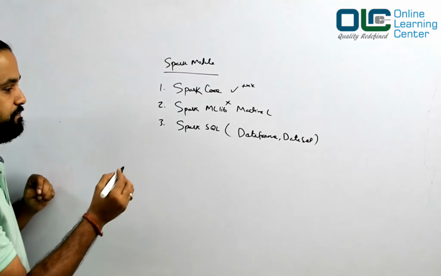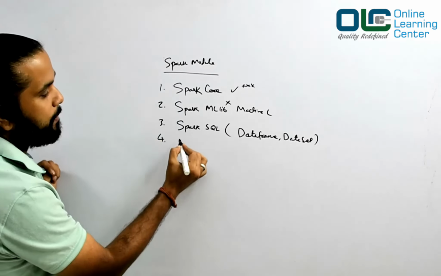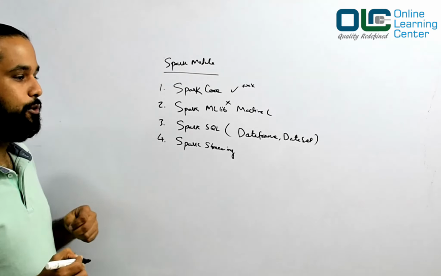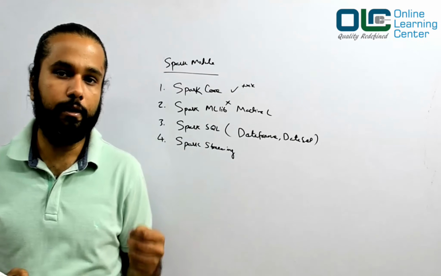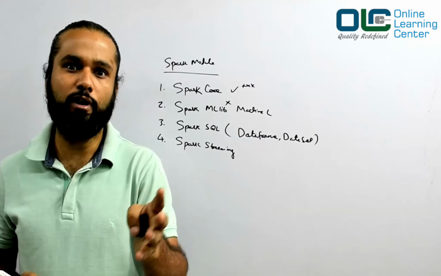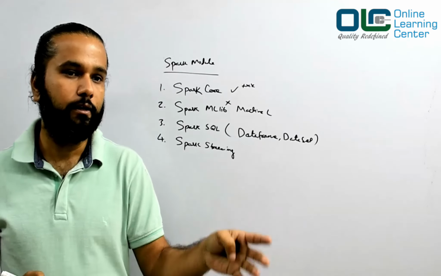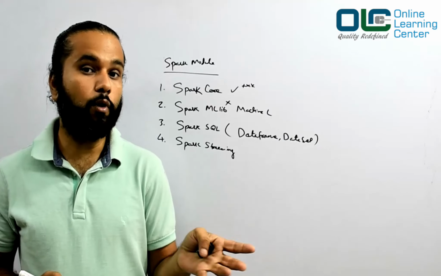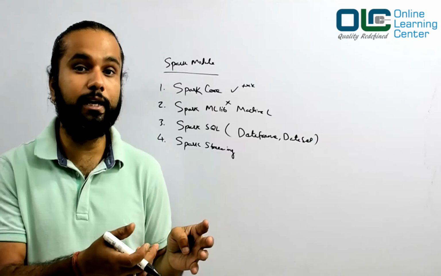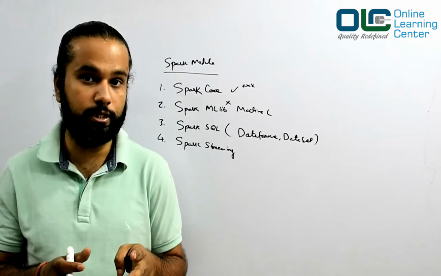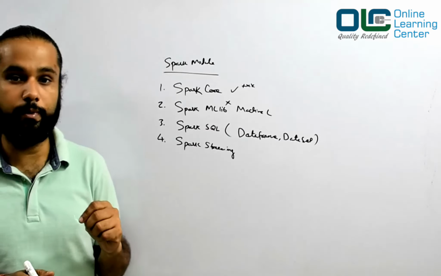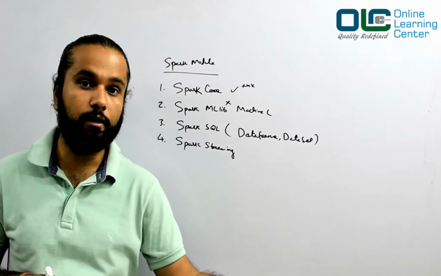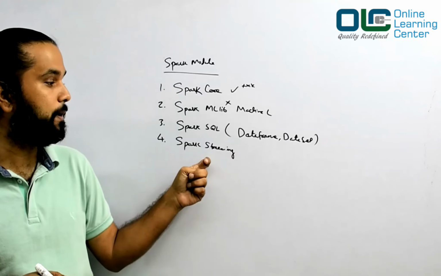Okay, next. Then you have Spark streaming, wherein we have real-time data which is flowing into a queue, say Kafka, right? The data is continuously coming on the Kafka topics, and then what I would like to do is bring the data from the Kafka topics and start processing. That time you can use Spark streaming. So if you are trying to do something on real-time streaming, then you should use Spark streaming.